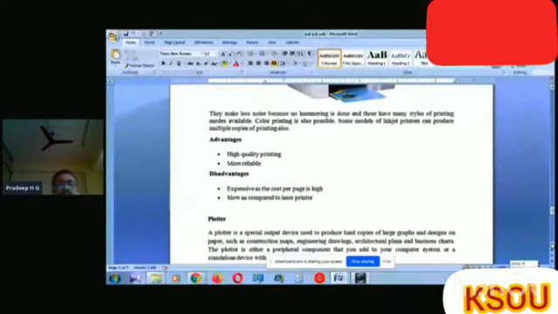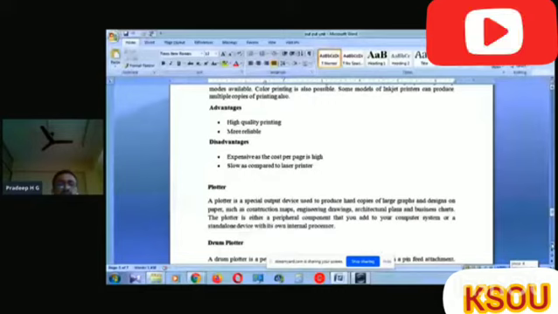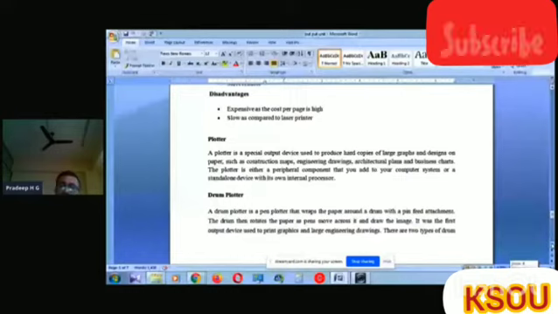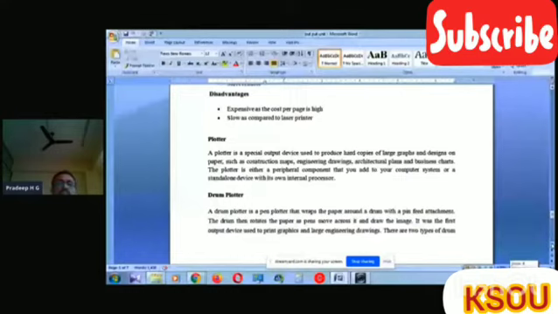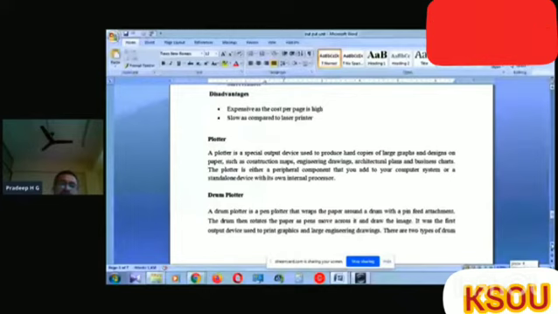Then we come to another important printing machine, that is the plotter. A plotter is a special output device used to produce hard copies of large graphs and designs on paper, such as constructional maps, engineering drawings, architectural plans, and business charts.